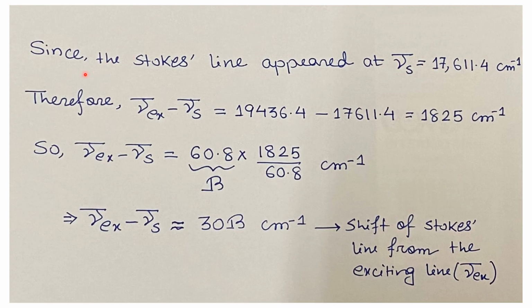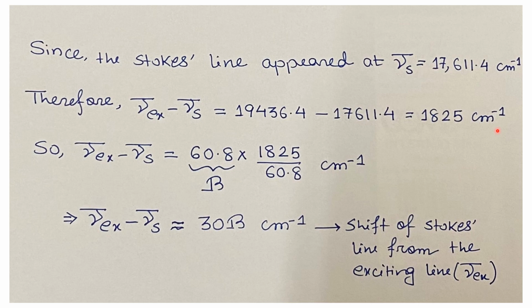Now it is given in the question that the Stokes line appeared at the wave number ν̄_S equals 17,611.4 cm⁻¹. Therefore we can write ν̄_ex minus ν̄_S equals 19,436.4 cm⁻¹, which we calculated in the previous slide for ν̄_ex, minus 17,611.4, which is given in the question. So this will give 1,825 cm⁻¹.